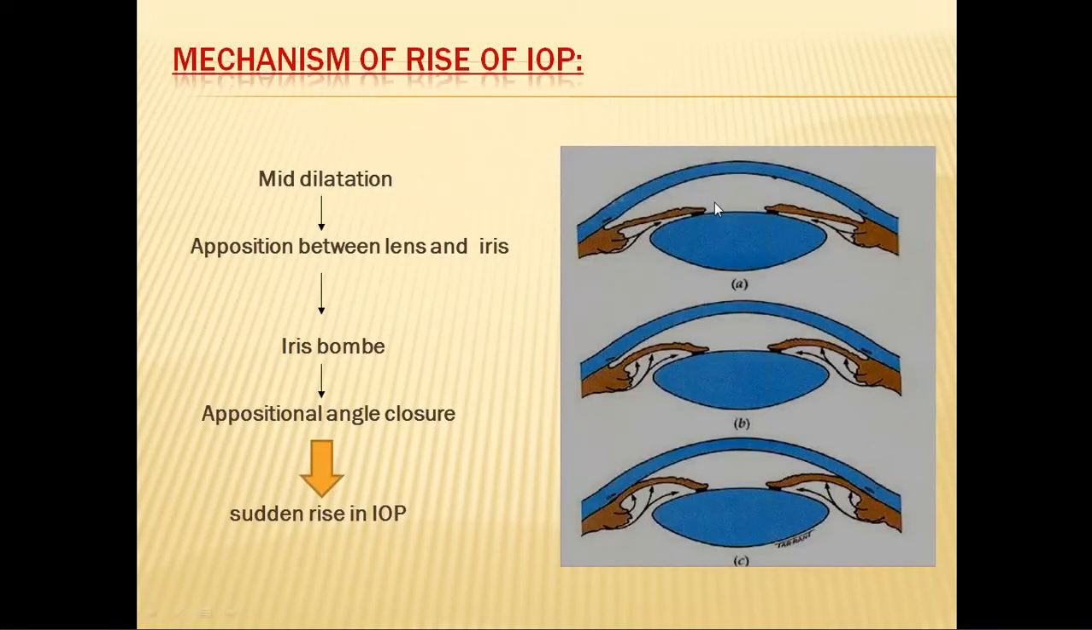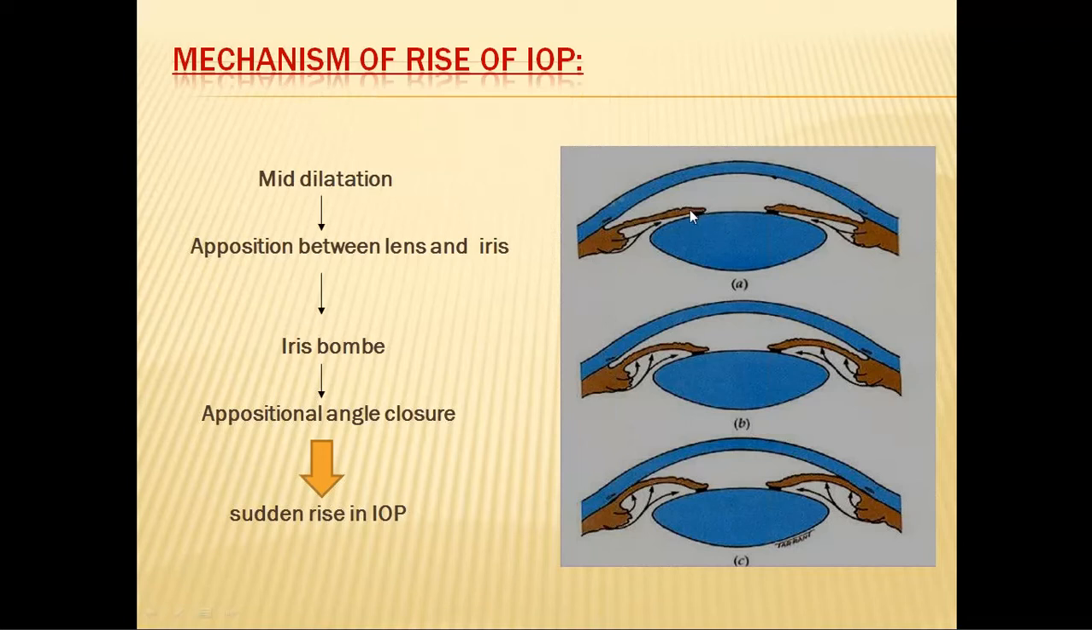Because the lens is a biconvex structure and the iris is a flat diaphragm, the maximum contact between the iris and the lens occurs when there is a mid-dilated position of the pupil. When the pupil is very much constricted, there is very little contact between the lens and the iris. Also, when the pupil is fully dilated, there is very little contact between the lens and the iris. But when the pupil is in a mid-dilated position, there is maximum contact between the iris and the lens.